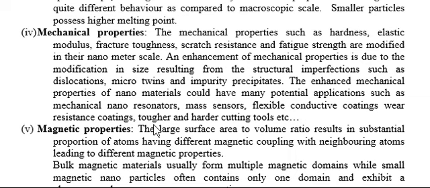The enhanced mechanical properties of nanomaterials could have many potential applications such as mechanical nanoresonators, mass sensors, flexible conductive coatings, wear resistance coatings, tougher and harder cutting tools, etc. So the mechanical properties mean strength, mainly elastic modulus, fracture toughness, scratch resistance and fatigue strength. These are some of the mechanical terms.